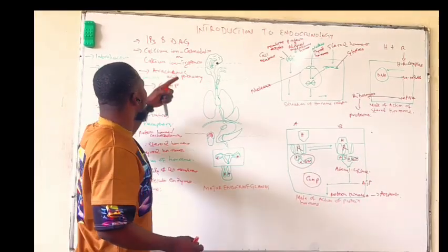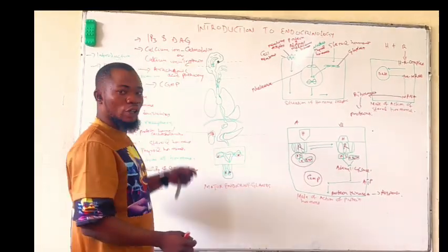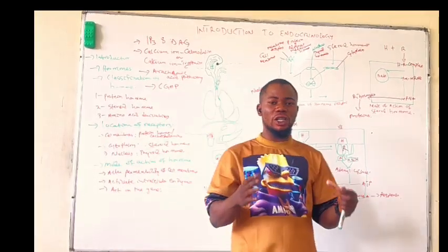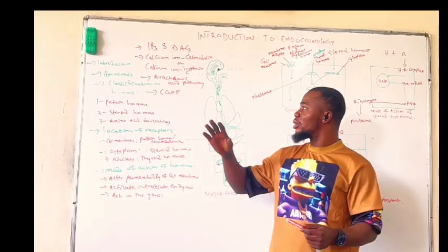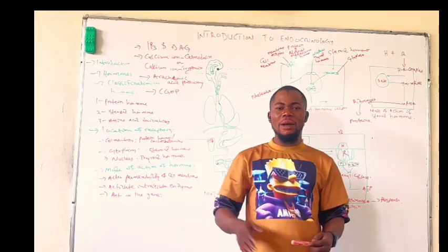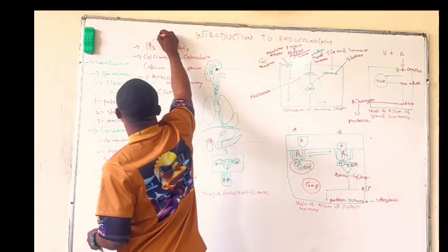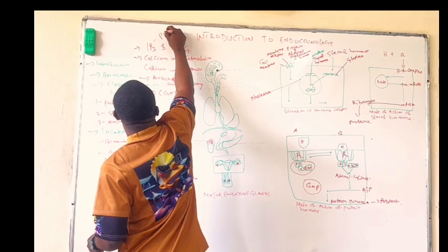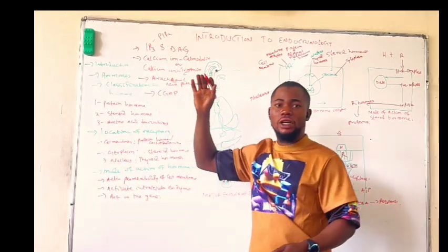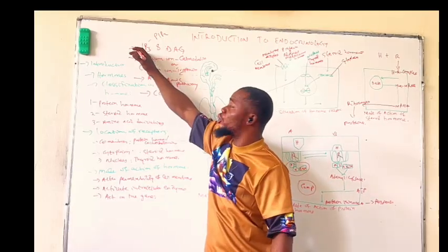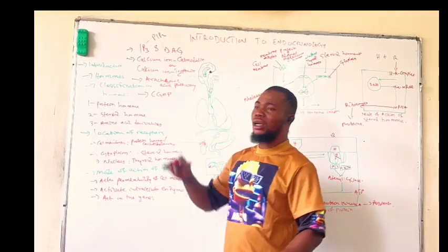Then there is IP3, inositol triphosphate, and now this G protein will act on a phospholipase, thereby converting phosphatidyl inositol into either inositol triphosphate or diacylglycerol.